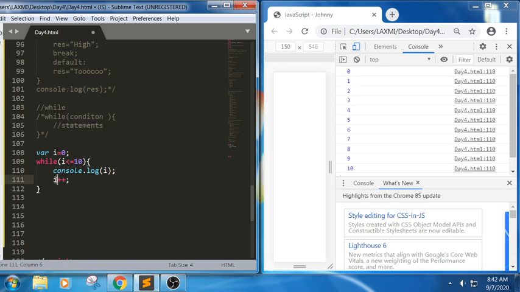First the I value will be written and later it will be incremented. So I value will be now 1. So it will try to check with the condition, that is 1 less than or equals to 10. So yes, the condition has met. So it will try to execute this. So the answer now would be 1. Again it will try to increment to 2 and it will try to repeat this.